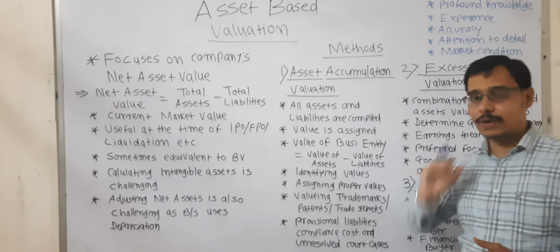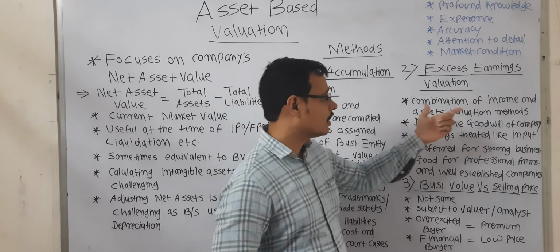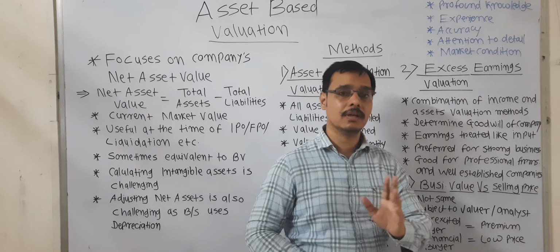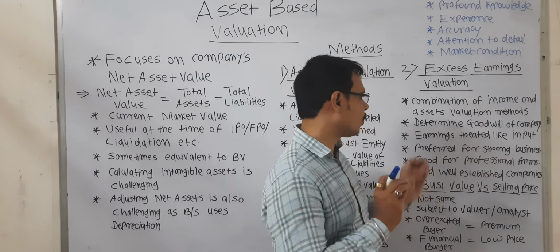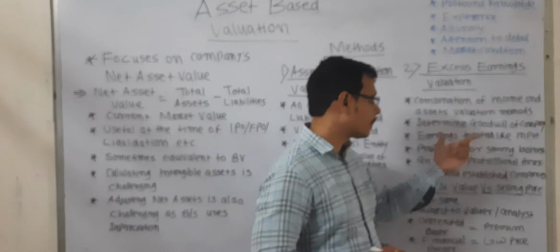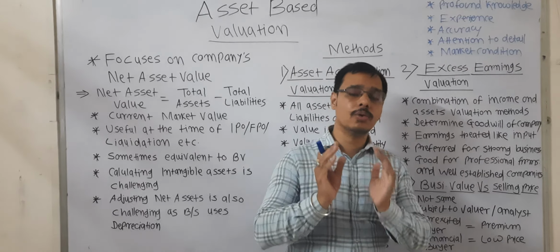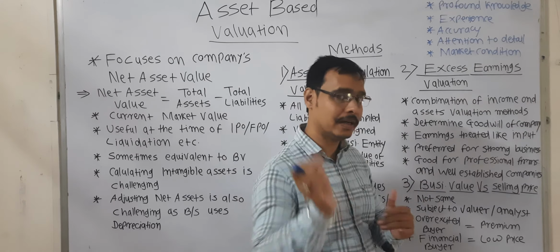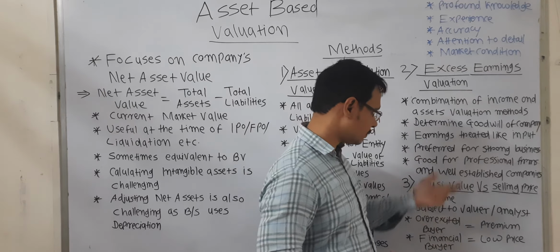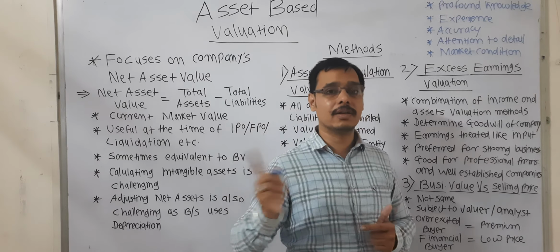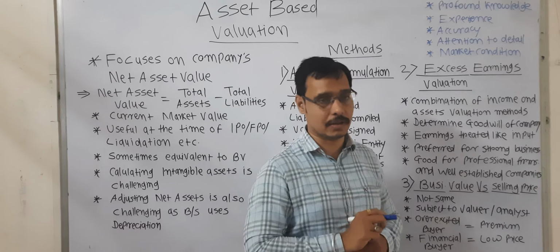Now the next, second type is the excess earnings valuation. In this, there will be a combination of income and asset valuation methods. So it will be, we can say, a combined approach for valuing the company. This method determines the goodwill of a company, that is, what the goodwill of a company is in the market, that too at the current rate. Here the earnings will be treated like input and then that will be taken into consideration.